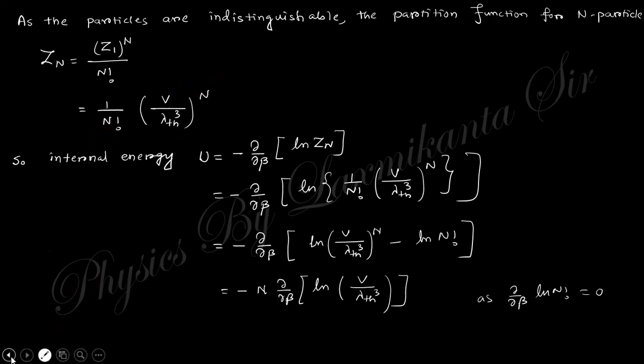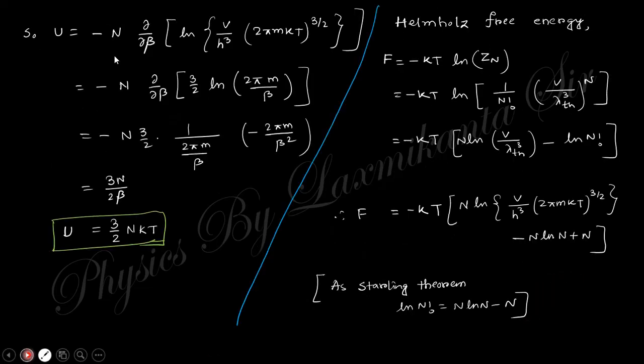Now we come to finding the other expressions, like internal energy. E equals minus del by del beta of ln Zn. So this is the Zn. If you take the logarithm of this expression, these two separate out and n comes to the front, and you will get this expression. Because in this one there is no beta, the derivative will be 0.